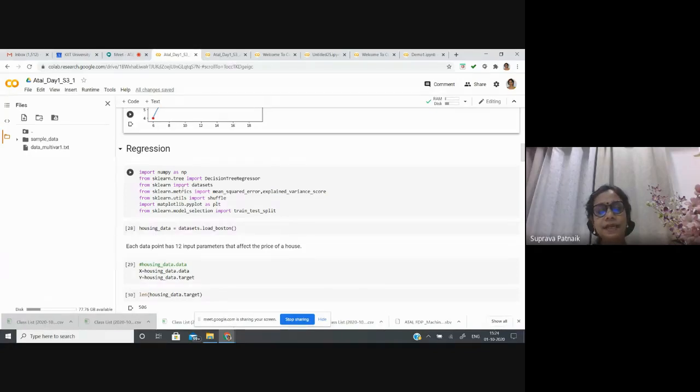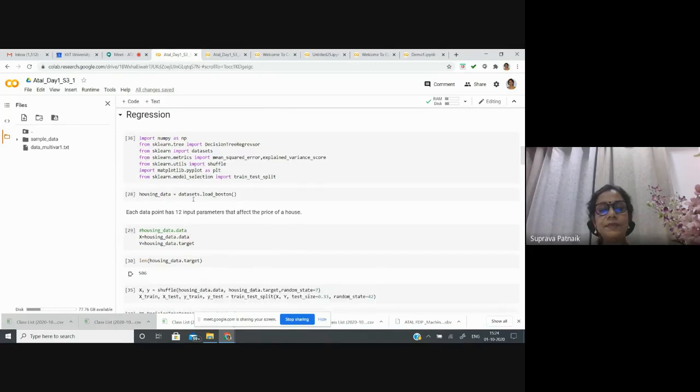One of the data sets is for predicting the house price. Here I have imported the data set, and from that I'll take this Boston data. Boston is about the house price at different locations of Boston city in the USA, for which they have collected each house having 12 features. These 12 features are considered as the input to the model, and the model is supposed to predict the cost of that house. Okay.